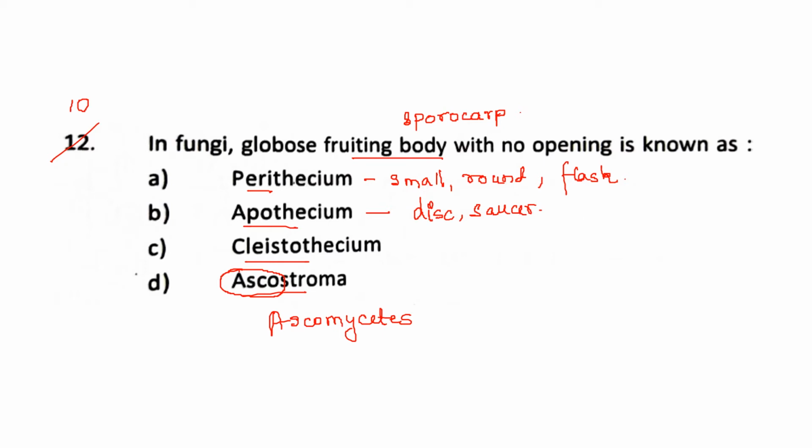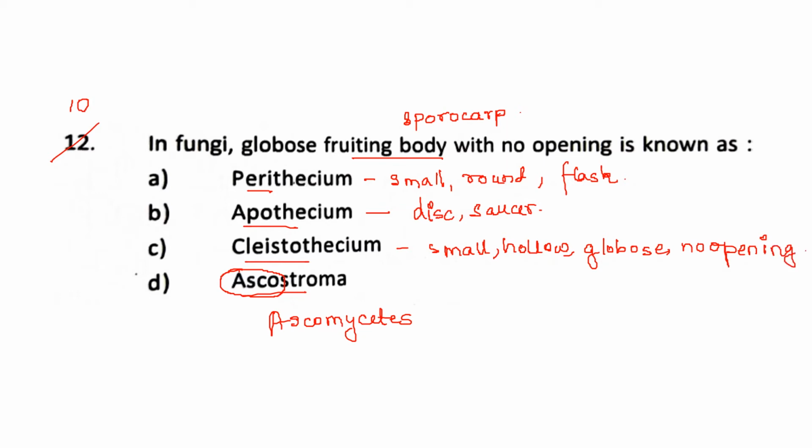Next is Cleistothecium, which is actually our answer because this is a little small and hollow inside, but the main structure is a globose structure without a single opening. So it's closed. You need the word cleisto, it means closed only.